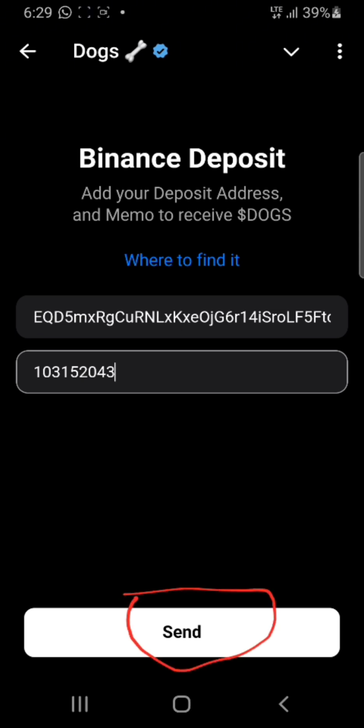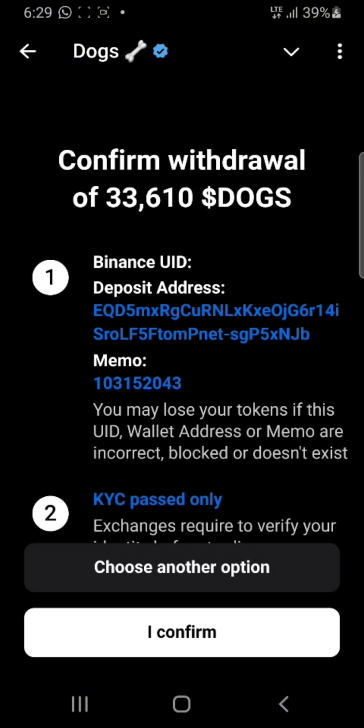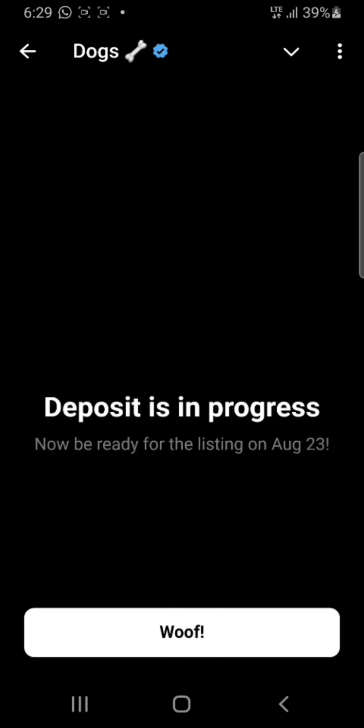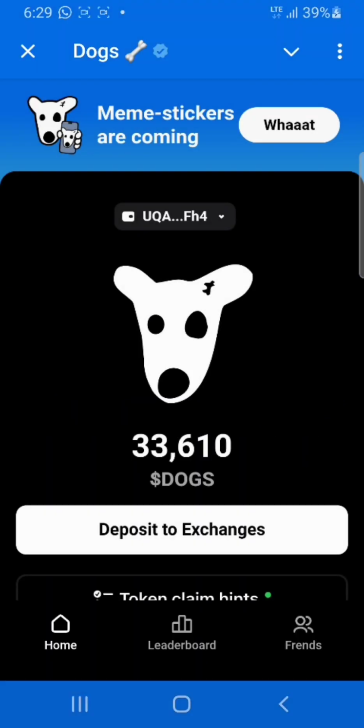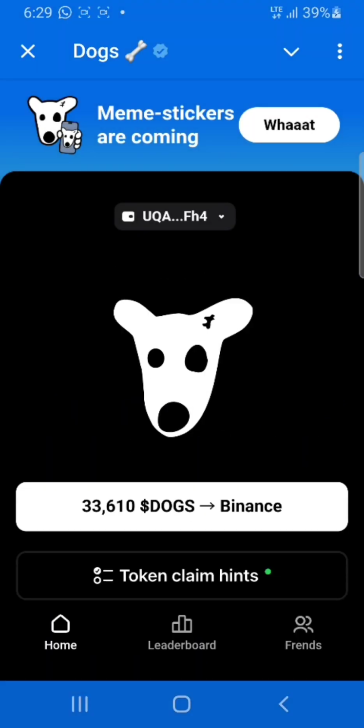So I click on send. Click on send, and then this time around we can just go ahead and click on confirm. So I click on confirm. Deposit in progress. So click on it, and then you see it has been changed to Binance. It has been changed to Binance. So this is what I want. And why are we choosing Binance?